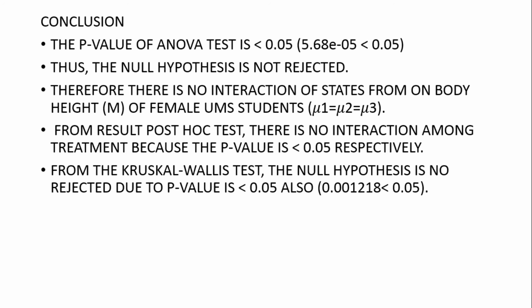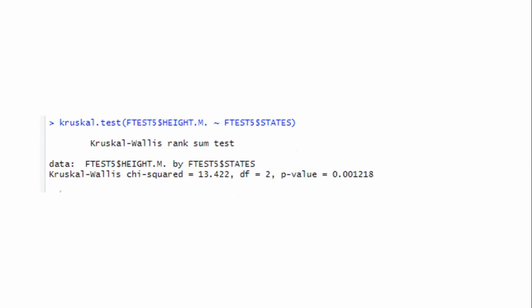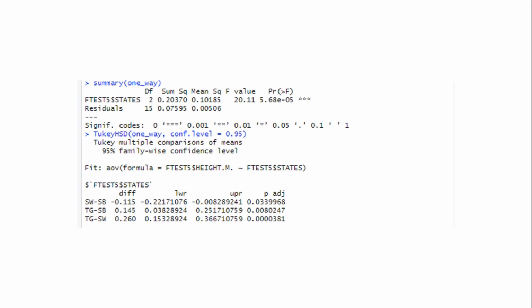From the result of the post hoc test, there is no interaction among treatments because the p-value is smaller than 0.05 respectively. We can see here that the interaction between groups Sarawak and Sabah is 0.03399968, which is smaller than 0.05.